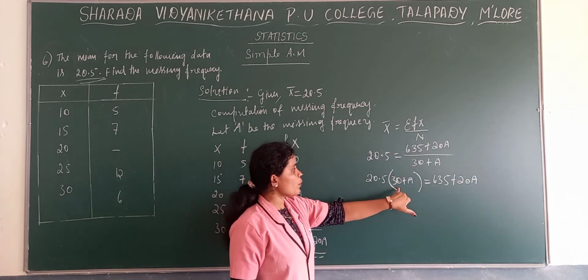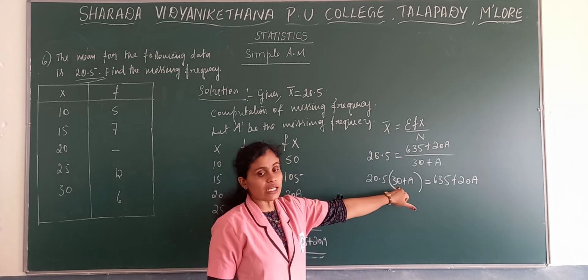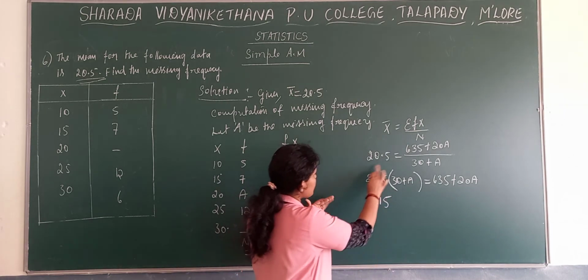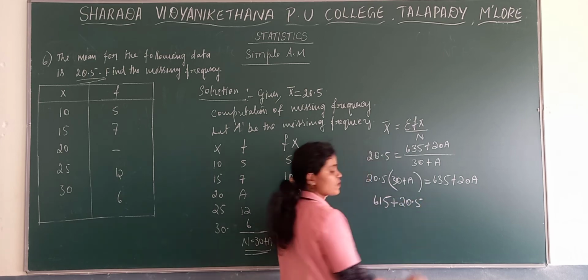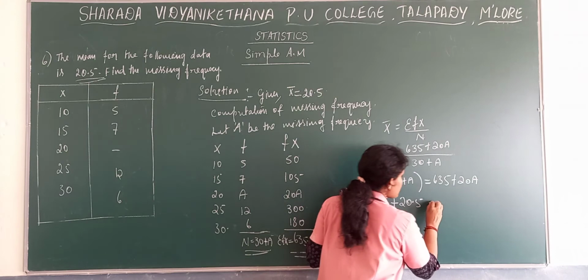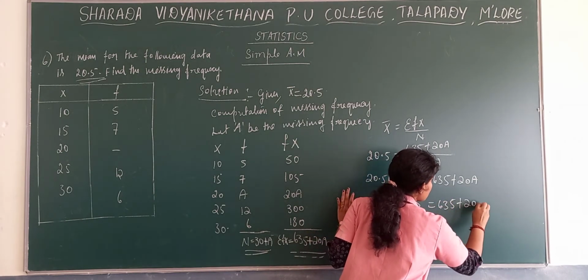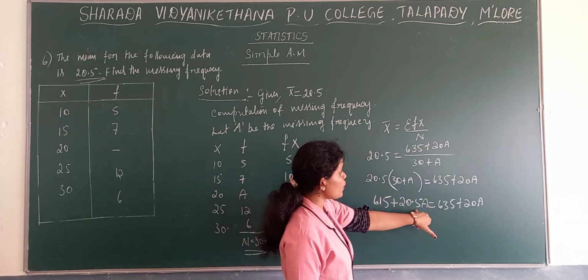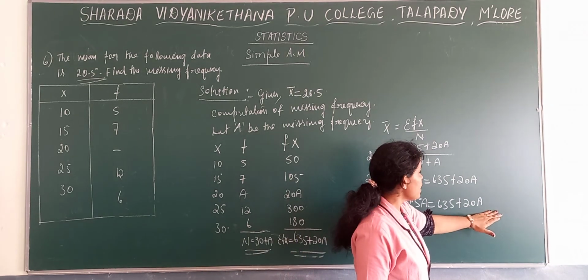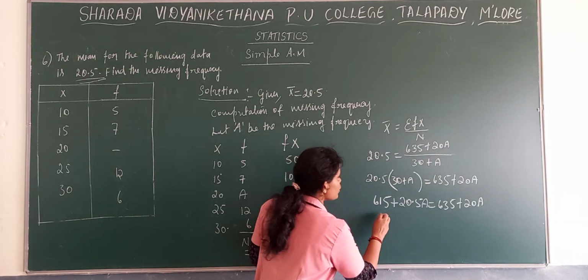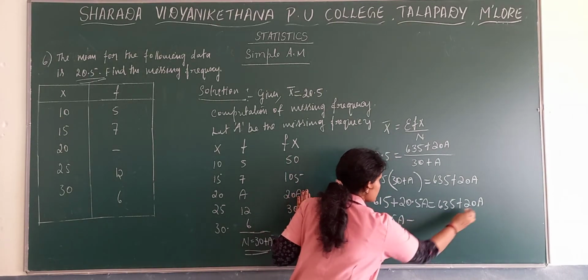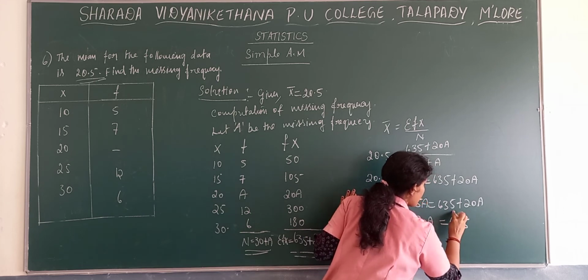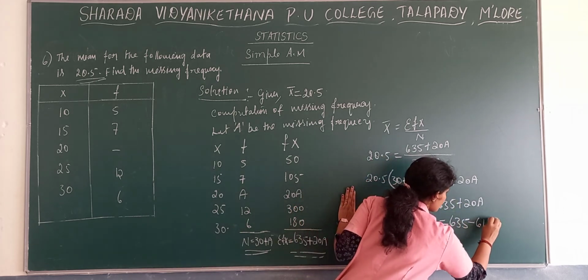Now multiply 20.5 into 30, we get 615, then plus 20.5A is equal to 635 plus 20A. Here there is 20.5A and here 20A, which have the same variable. Bring 20A to this side and bring 615 to the other side.